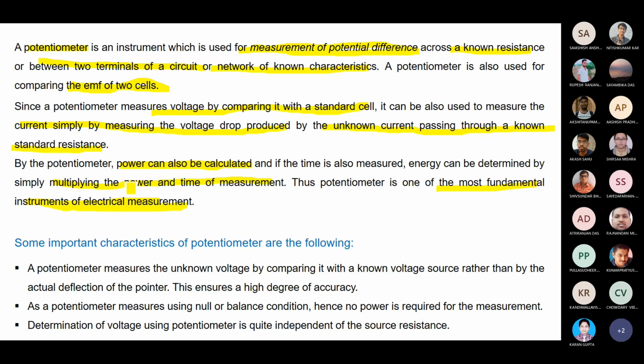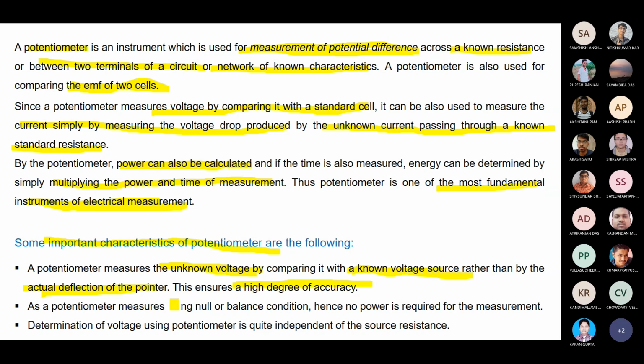So, some important characteristics. What are the important characteristics of the potentiometer? Number one is that the potentiometer measures unknown voltage. Normally we use it for standardization of an unknown voltage source by comparing it with a known, standard voltage source, rather than by using the actual deflection of the pointer. We can see how much deflection there is in the pointer. If it is 0, we can say that this is the actual value of the potential difference, hence with a high degree of accuracy.